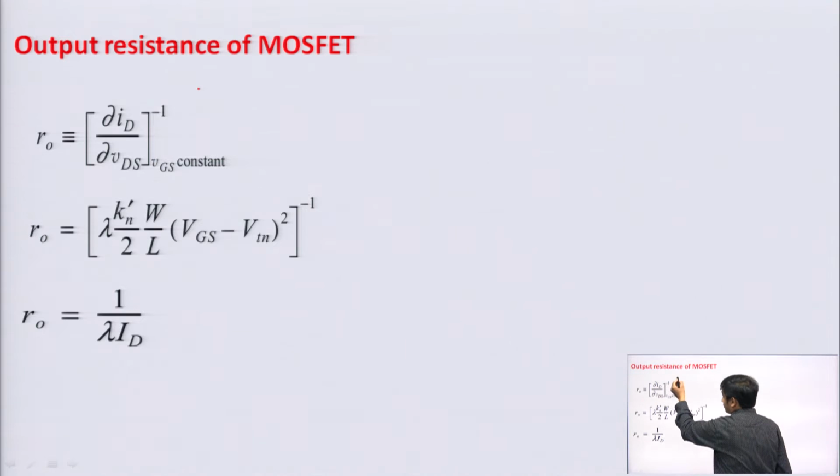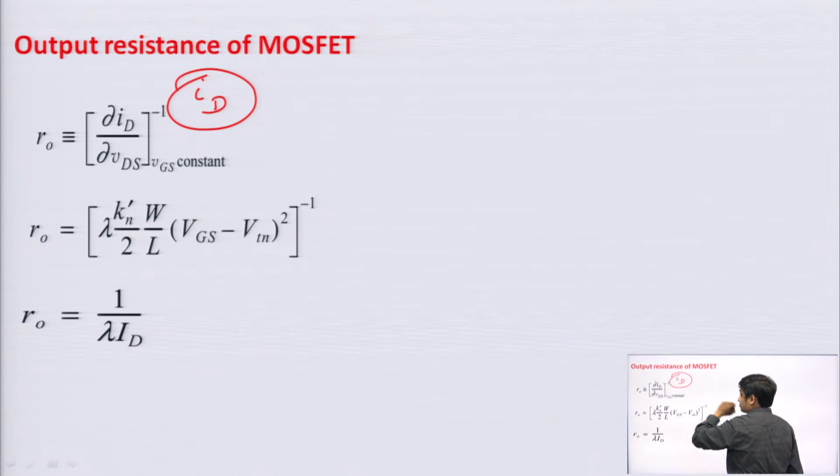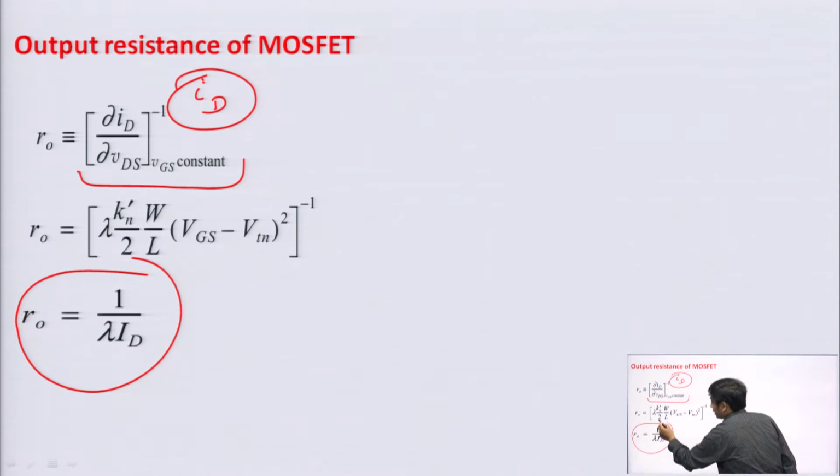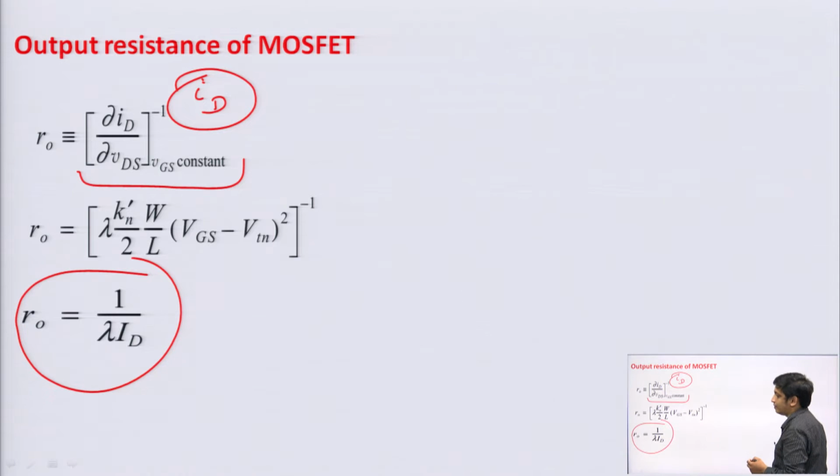So, we know the equation for ID in saturation region. Just differentiate that equation with respect to drain to source voltage, and after differentiating, calculate this factor del ID upon del VDS and take the inverse of that, and you will get R naught is equal to 1 upon lambda ID. Simply differentiation that you all know, fine.